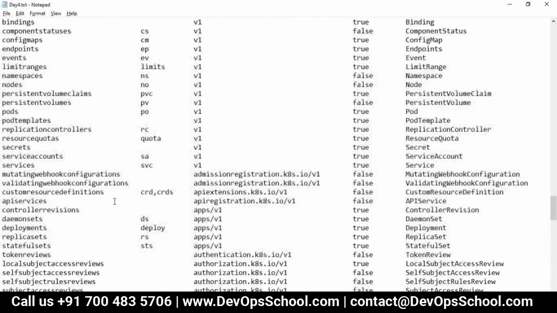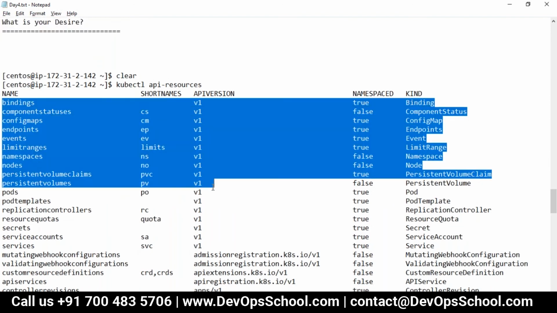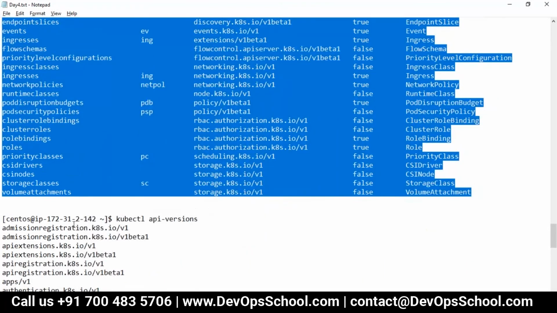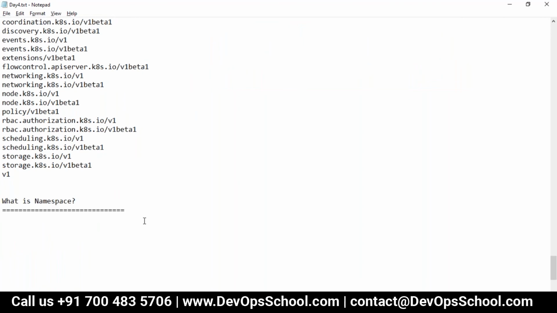So here I had asked a question to myself: what is your desire? I have so many desires to be done, with their versions, and one of these is namespace. So what is your desire, guys? We'll have to start with something, right? So the first thing I want is namespace. What is a namespace? I have taught you. The second thing I want inside a namespace is a pod. What is a pod? You know that, but how to create a pod, I'll teach you.